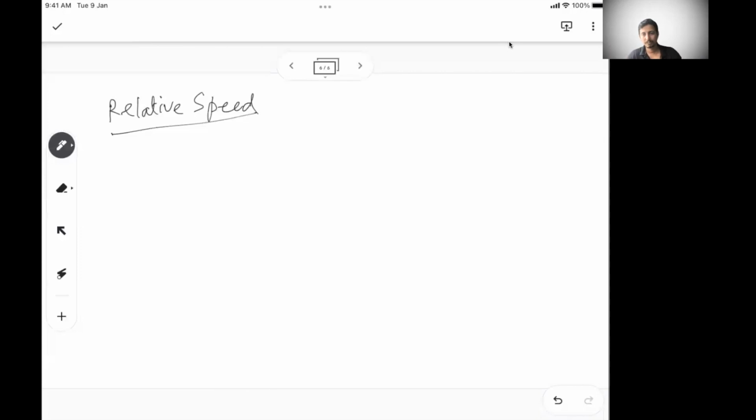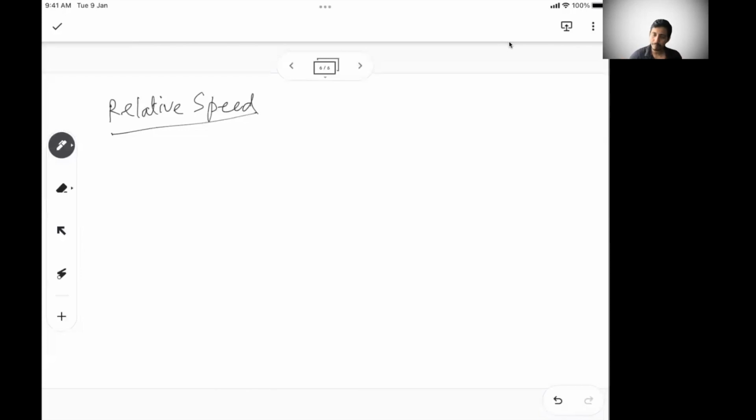So what happens if you are sitting in a moving object? The other stationary objects seem to move in the opposite direction, or that's how it feels. Or sometimes, if you have realized, when you were sitting in a train and there is another train coming from the opposite side, suddenly you feel that the speed has increased, the way the other train is crossing you, because the other train has its own speed and the train that you are sitting in has its own speed. So both of them cross each other, and you suddenly see that the other train is moving very fast, but that's not actually the case. So that's the relative concept of speed.